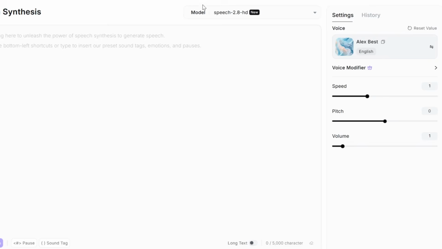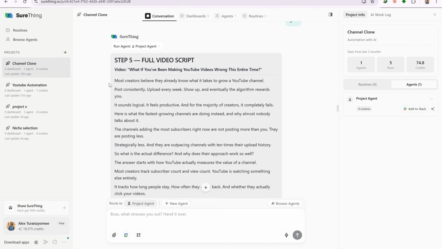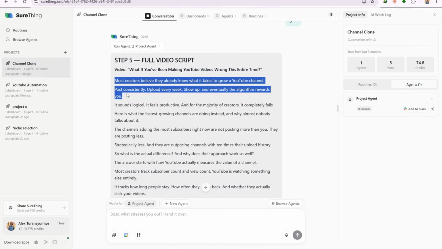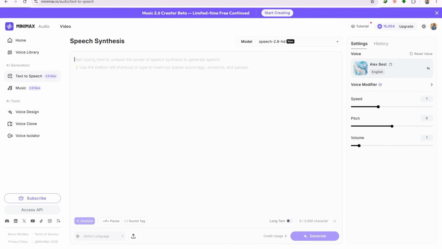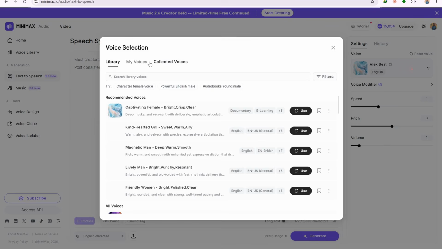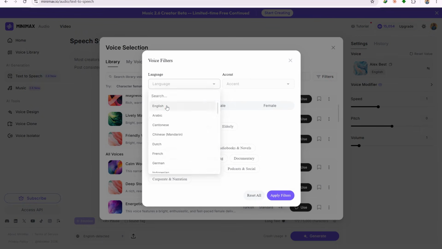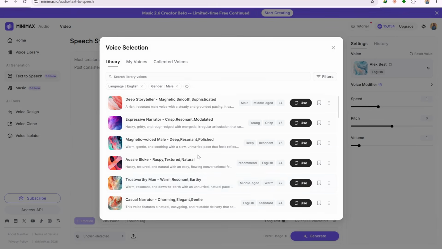For this tutorial, I will be using Minimax Audio. Before you commit to generating the full script, copy just a few lines and test them across 2 or 3 different voices first. This saves you credits and helps you avoid wasting your full generation on a voice that does not match the pacing or tone of your content. Inside Minimax Audio, click on the default voice to open the voice library. You can filter by language and gender to narrow it down. Play through each option until you find the one that fits.